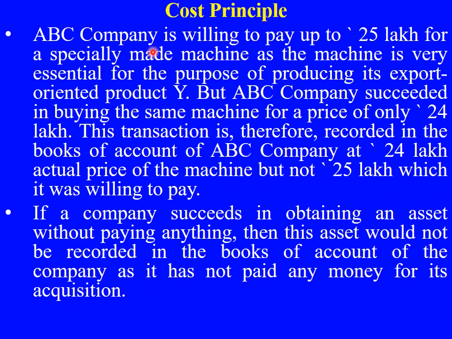See, in this slide, I have quoted an example. ABC company is willing to pay 25 lakh for a specially made machine, as the machine is very essential for the purpose of producing its export oriented product. But ABC company succeeded in buying the same machine for a price of only 24 lakh. This transaction is therefore recorded in the books of accounts of ABC company at 24 lakh, the actual price of the machine, but not 25 lakh. So ABC company was willing to pay 25 lakh, but they got the machine at 24 lakh. At what rate will you record the machine? 24 lakh, the actual cost paid. That is what the cost principle is.